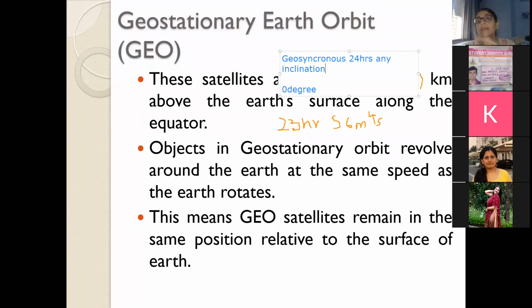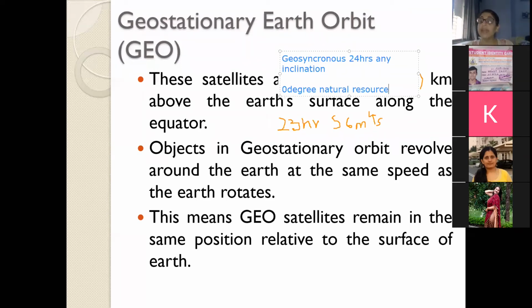But the problem is, as you change the inclination from geostationary, that is a 0-degree inclination, you have the balancing of forces in a different way, because the radiation, the closeness to the sun and other things keep on changing, and therefore they impact the performance of the satellite with respect to its inclination. So both are different, and the geostationary satellite with a 0-degree inclination is called a natural resource.